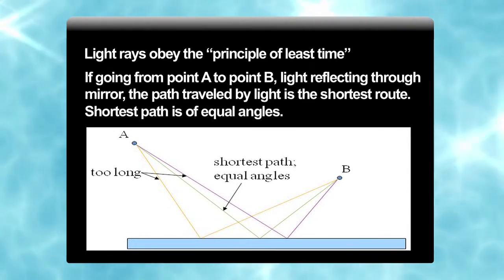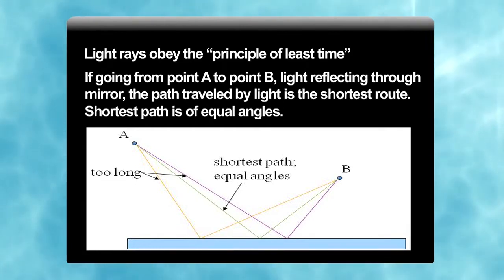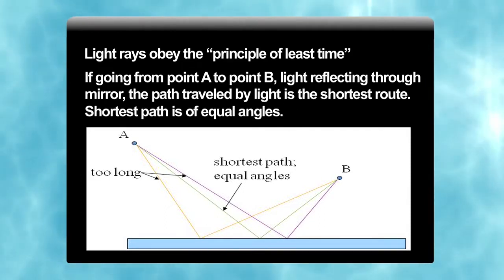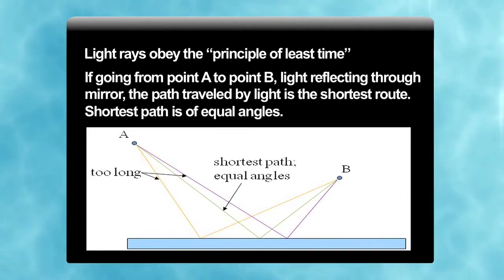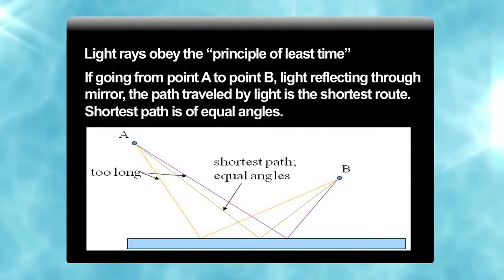When we draw lines from A to B, one may be one route, and the second is another line, shown by the violet line. But are they obeying the shortest path?